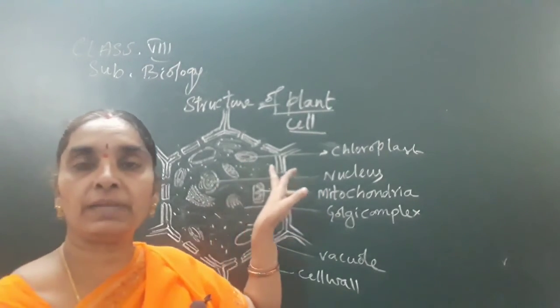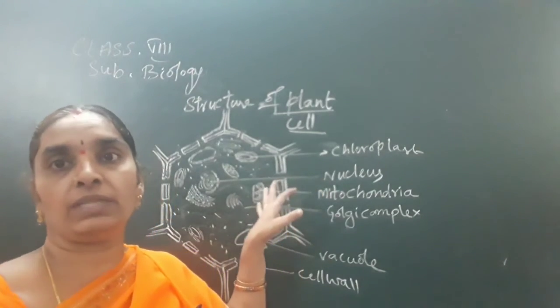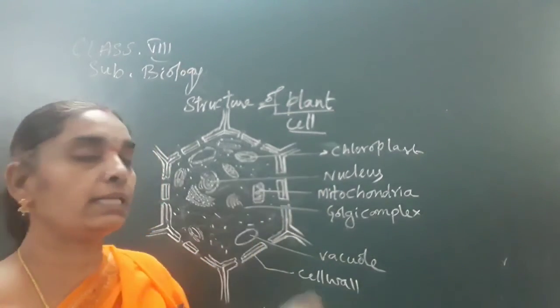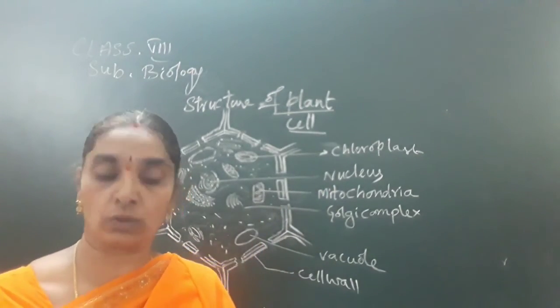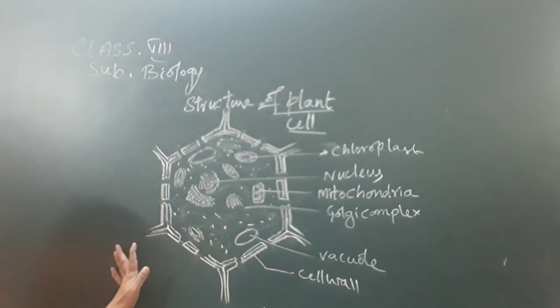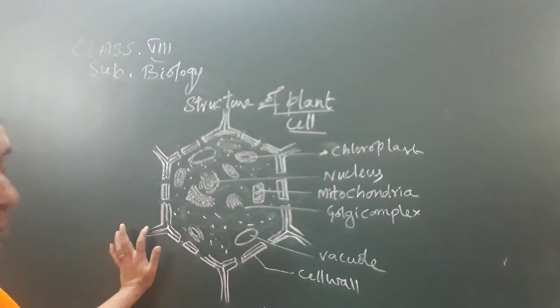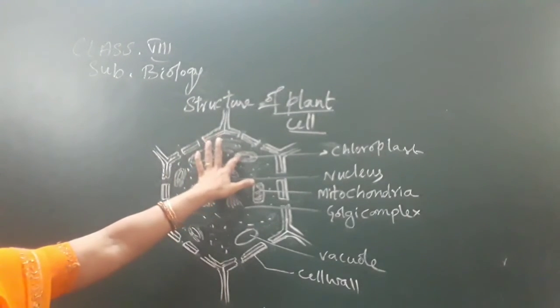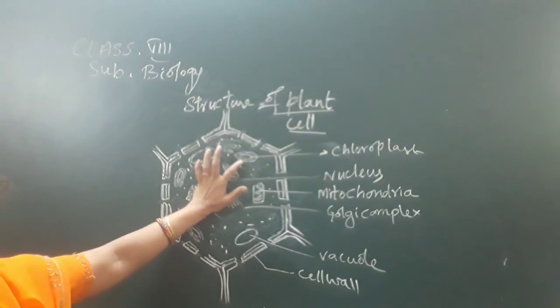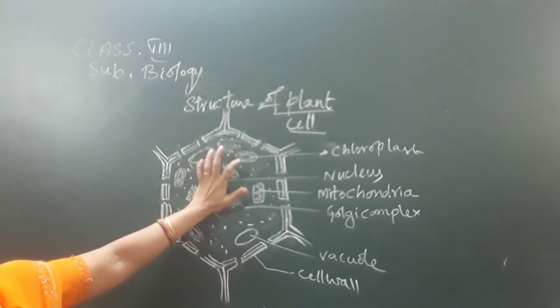These are the coloring pigments which take part in photosynthesis for the preparation of food, and they contain the plastids which contain the coloring pigments, that is, they are present only in plant cells. Chloroplast is a double membrane organelle containing stroma and grana, where grana contains a green pigment called chlorophyll, which helps in the photosynthesis process.